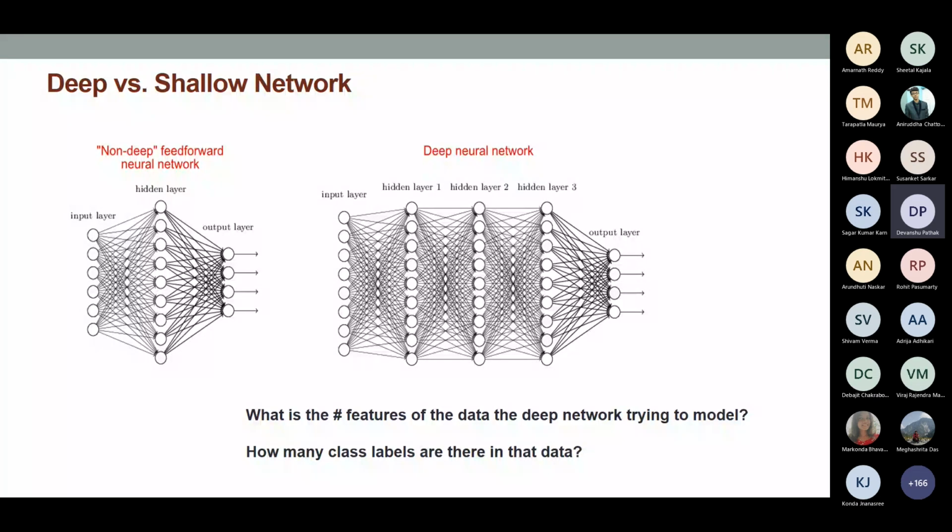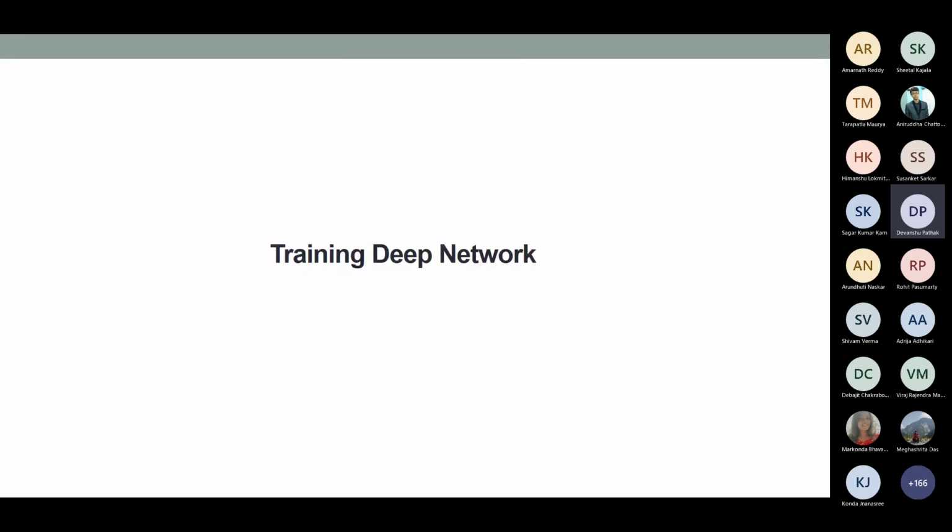So the purpose of training a deep neural network is that, given a particular network, you first fix your network, and then you have the training data, and then you have to find the model parameters in such a way that your network performs very well on the data that you have. That's the purpose.